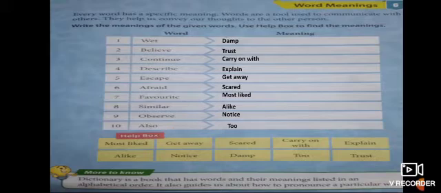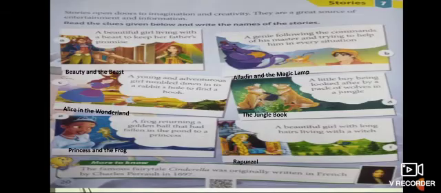A dictionary is a book that has words and their meanings listed in alphabetical order. It also guides us about how to pronounce a particular word. So let's move to our last chapter of this unit, and the name of the chapter is Stories. Stories open doors to imagination and creativity. They are a great source of entertainment and information.